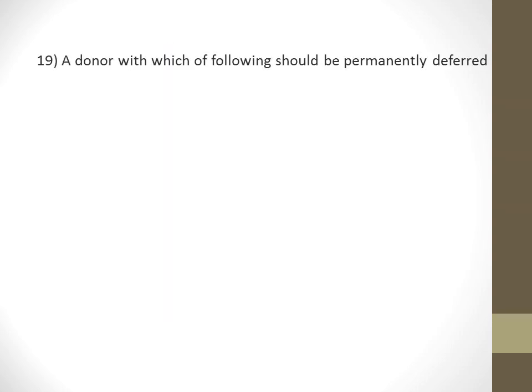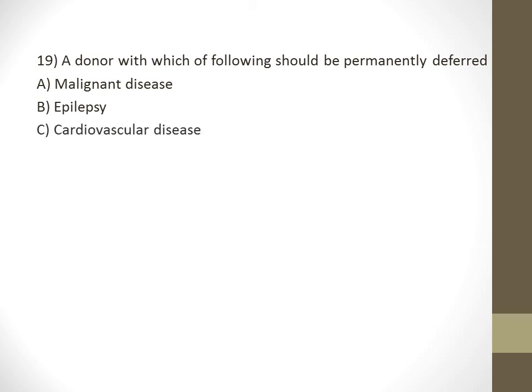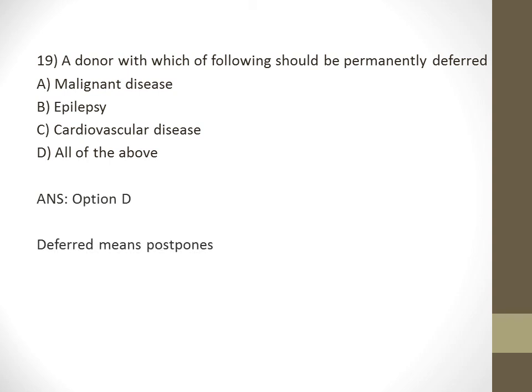A donor with which of the following should be permanently deferred? The options are A. malignant disease, B. epilepsy, C. cardiovascular disease and D. all of the above. And the answer is option D. All of the above. The term deferred means postponed. So if a person is having these conditions, he should postpone his organ donation.